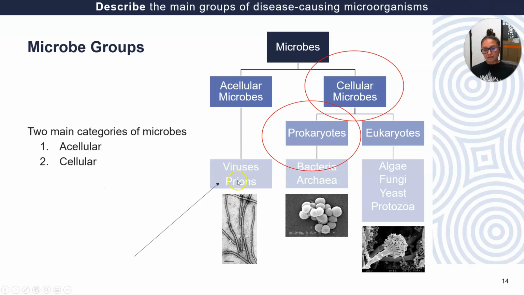All right, these guys you don't need to know about for this subject, but put a question up on the discussion board if you're interested. So these are the microbes that are not made up of cells, and then these are the ones that are made up of cells. So there's two kinds of microbes whose bodies are made up of cells. One kind is called prokaryote and the other one is called eukaryote.